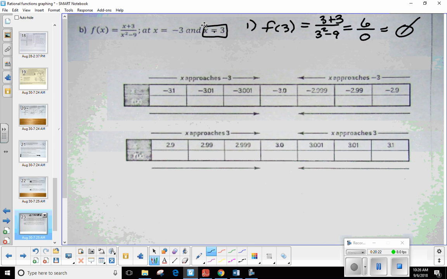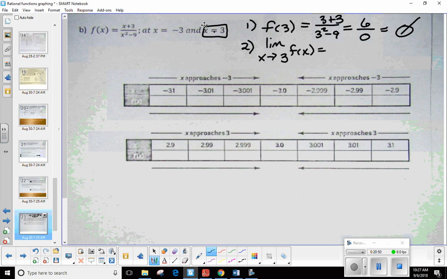Now, just because step number 1 fails does not necessarily mean you still won't be able to get a limit. Okay? Especially if it's a removable discontinuity, the limit is still going to exist, but the function just can't be evaluated at that x. Okay? So you still want to move ahead. Let's try step 2. I want to know, okay, so the limit as I approach 3 of f of x, what's that going to be?